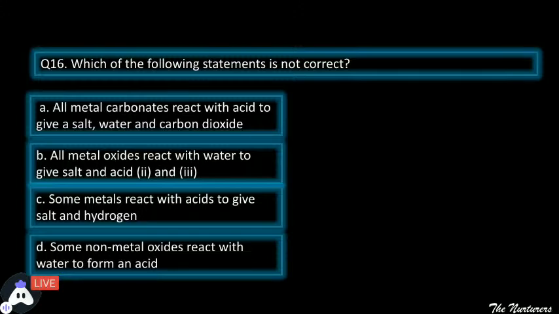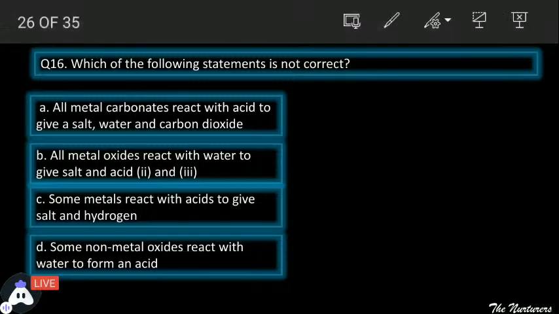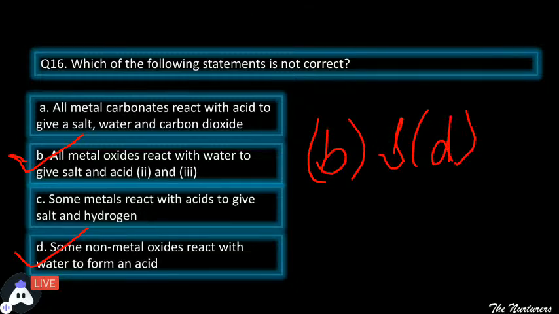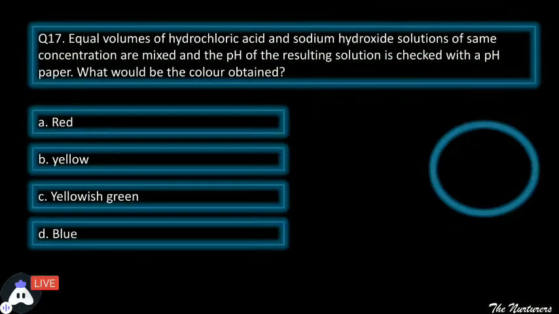Okay. Yes, students. If we are talking about non-metal oxides reacting with water to form an acid, this is a correct statement, and next, all metal oxides react with water to give salt and acid, that is incorrect. So there are 2 incorrect statements, that is B and D. Moving ahead.